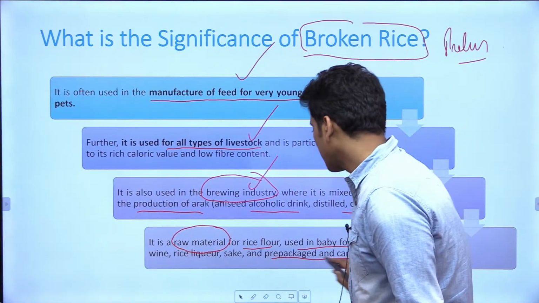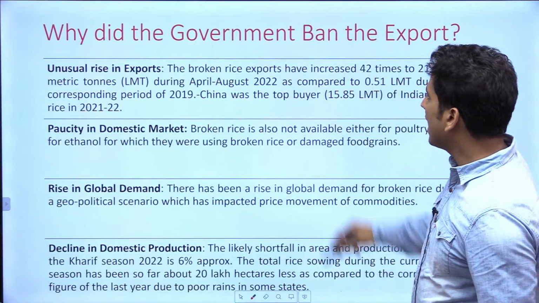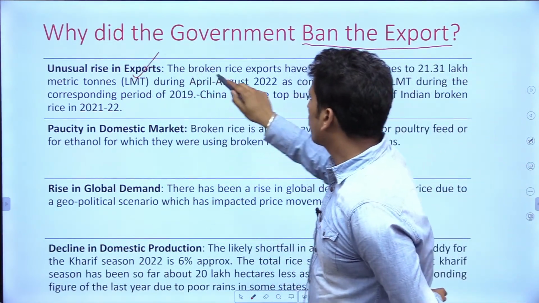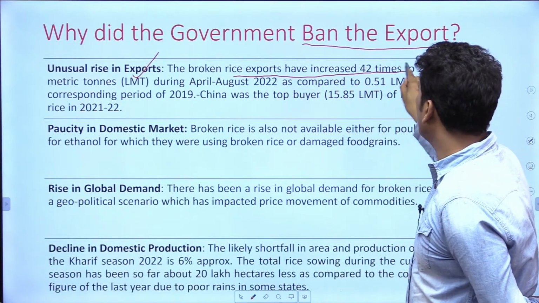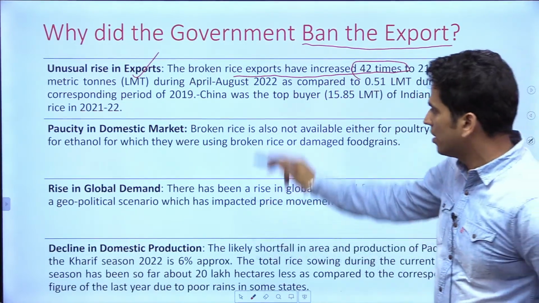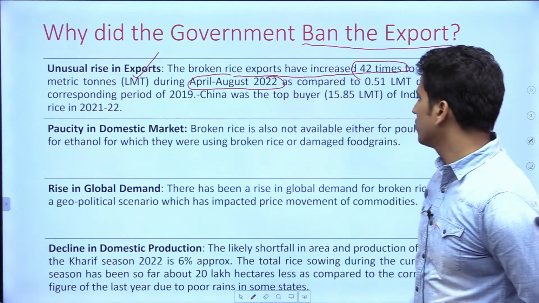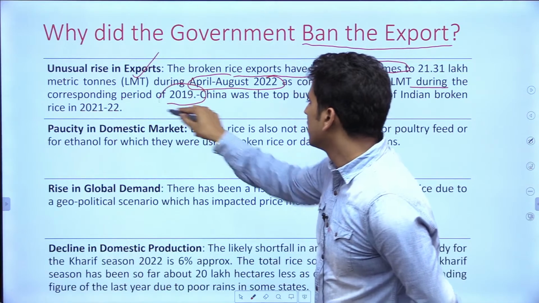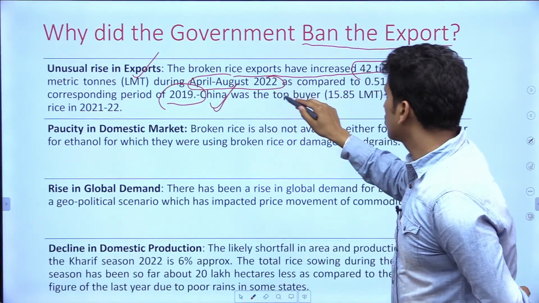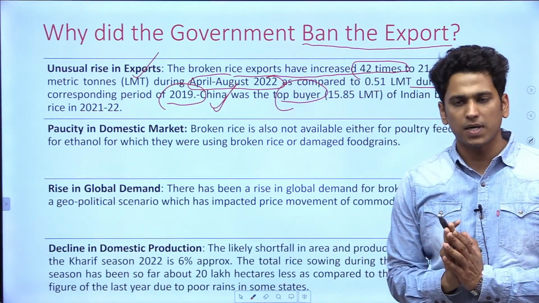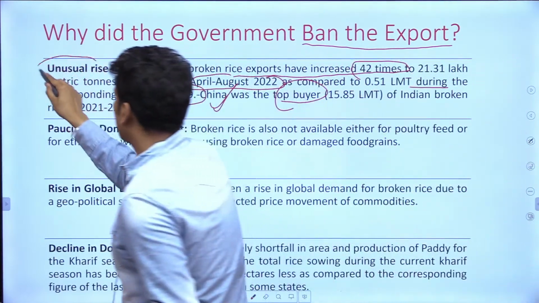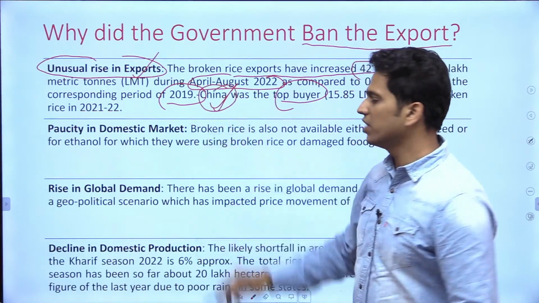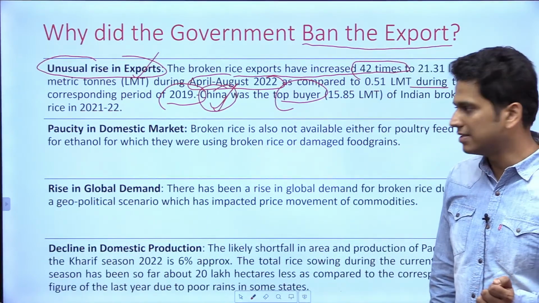Now, let's talk about why the government banned the export. First of all, broken rice exports have increased 42 times. This is very, very important. During April to August 2022 as compared to the same period in 2019, China was the top buyer. Now this is very, very important. So the first thing is that we had an unusual rise in exports, and China was the biggest buyer of our broken rice.